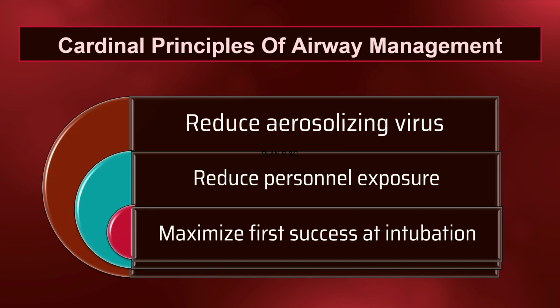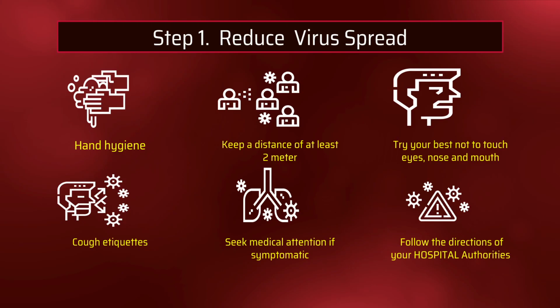The cardinal principles of airway management in a COVID patient include reduction of aerosolizing virus, reducing own personal exposure, and maximizing first success at intubation. Cardinal principle: reduction of virus spread. The most important aspects include hand hygiene, social distancing, that is keeping a distance of at least 2 meters, trying your best not to touch eyes, nose and mouth, cough etiquette, seeking medical attention if symptomatic, and following the directions of your hospital authorities.